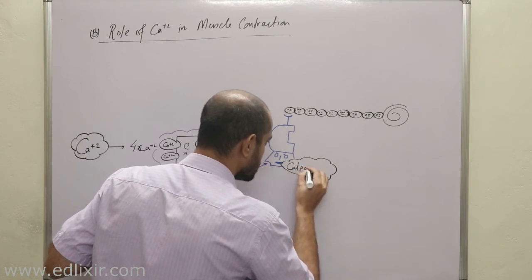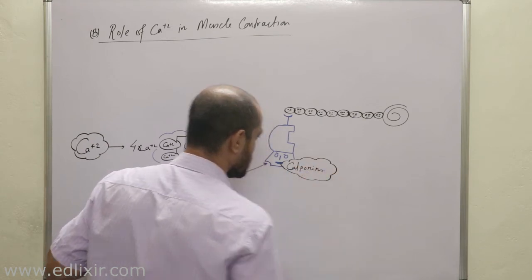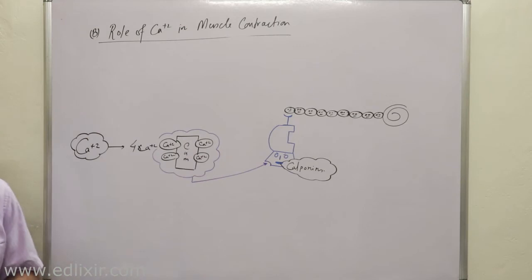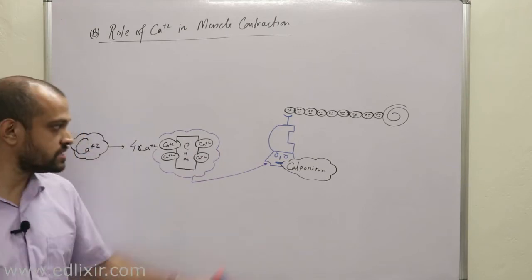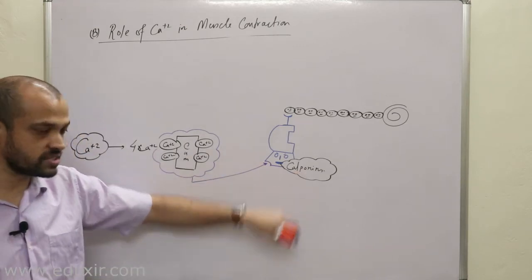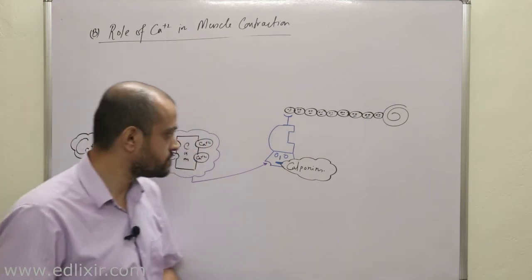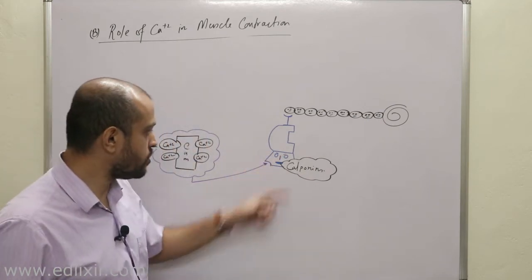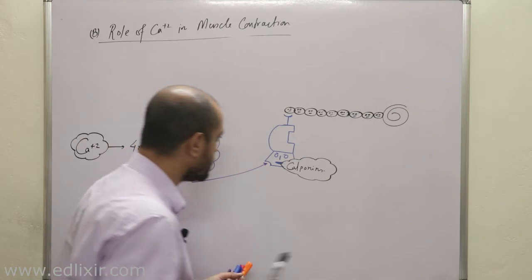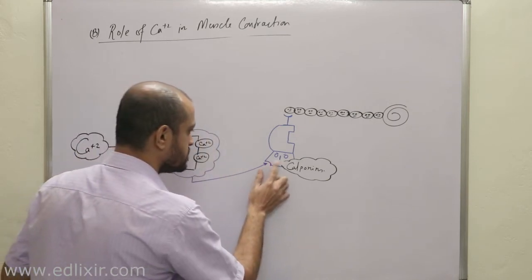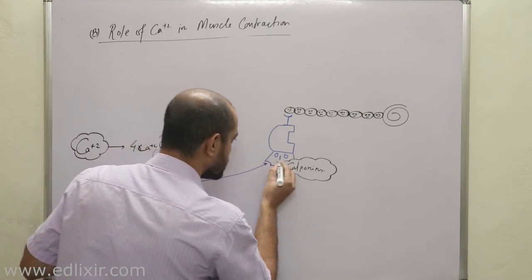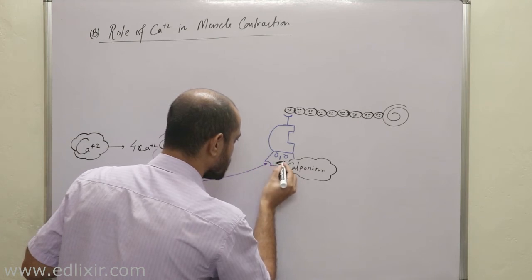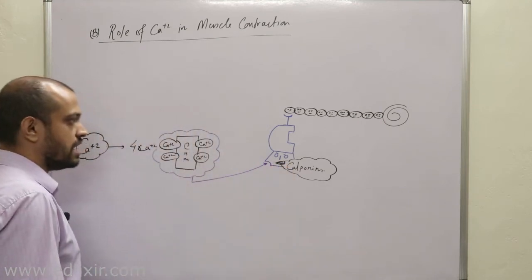Calponins. Clear? The name of these proteins is calponins. They are called calponins. Now, a very, very important point we need to understand is this. It is called calponins.